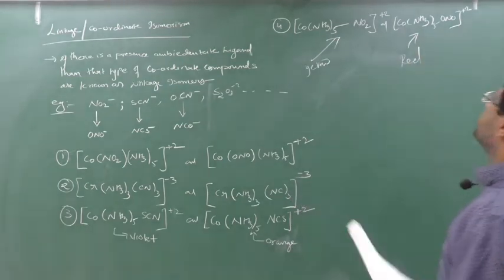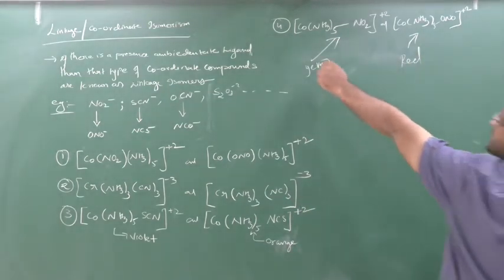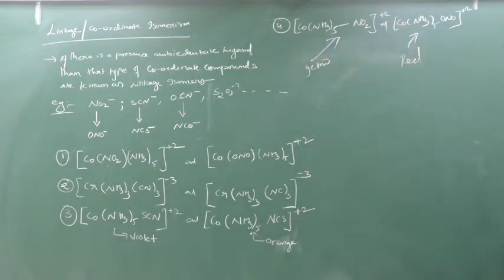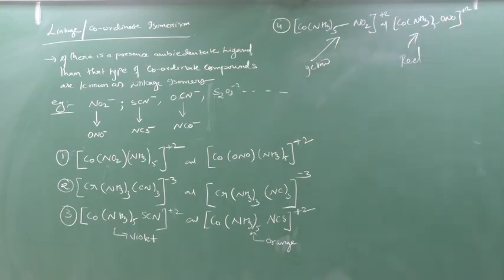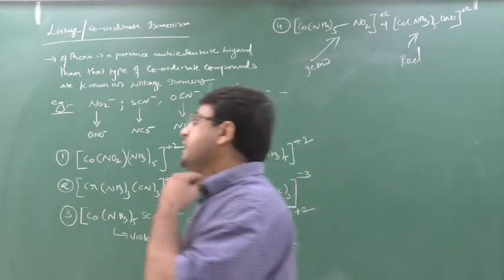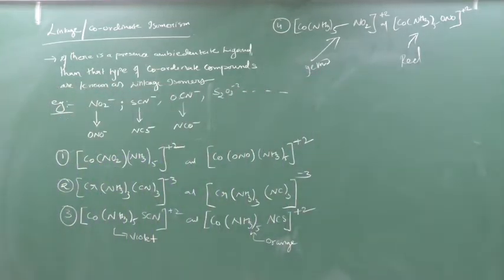First, scan it. Compounds having the same molecular formula. See, Co is 1, Co is 1, NH3 is 5, NH3 is 5, NO2 is 1, NO2 is also 1 here. So the compounds have the same molecular formula, but see the ligand connection, the donating site is different.